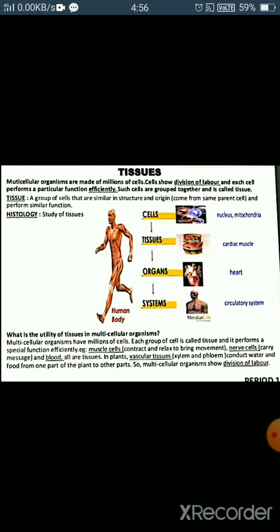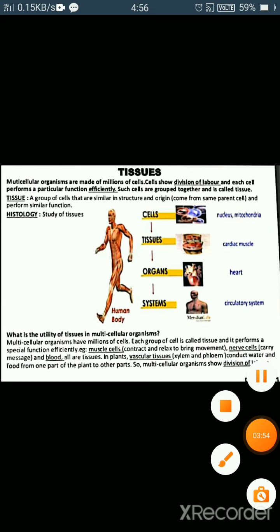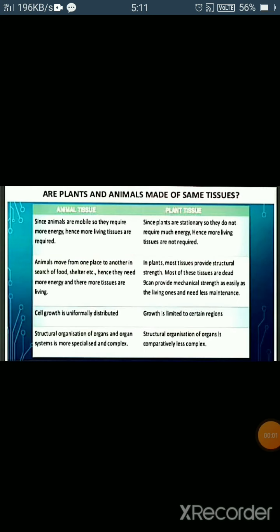Finally, a group of cells that are similar in structure and work together to achieve a particular function forms a tissue. Now the question arises: are plants and animals made of the same type of tissues?